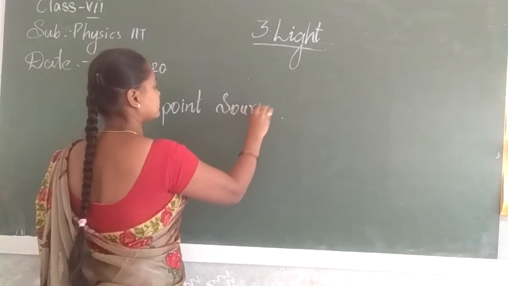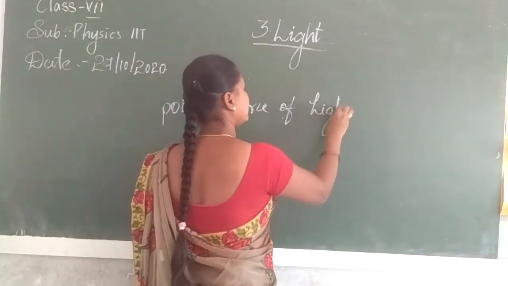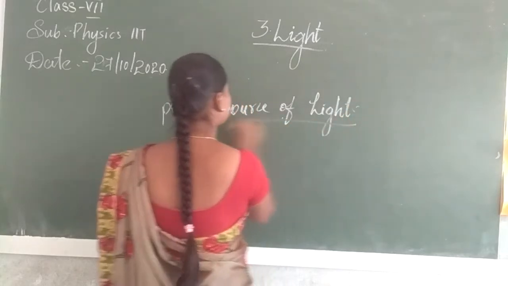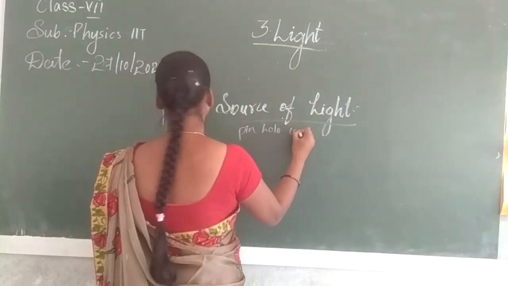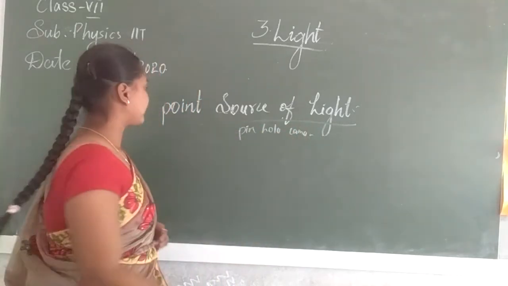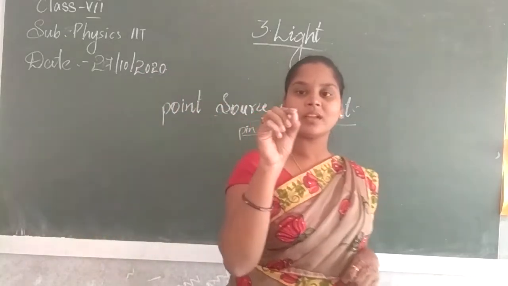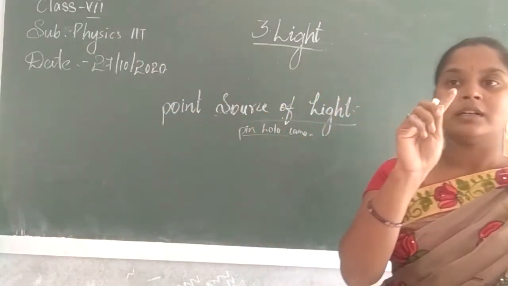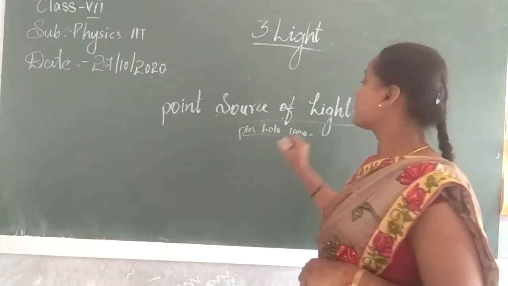The best example is a pinhole camera. In a pinhole camera, if you make a hole, the light enters from just a small source. That's why you can say it is a point source of light.